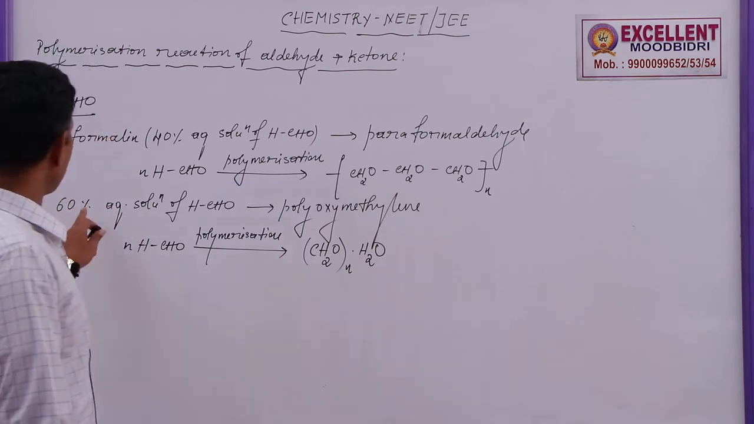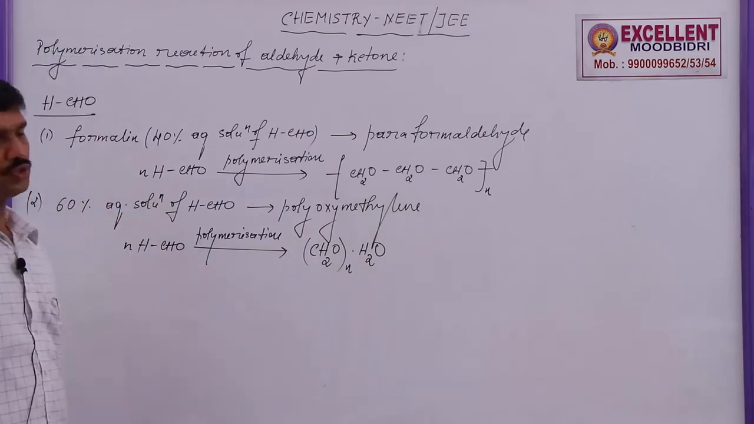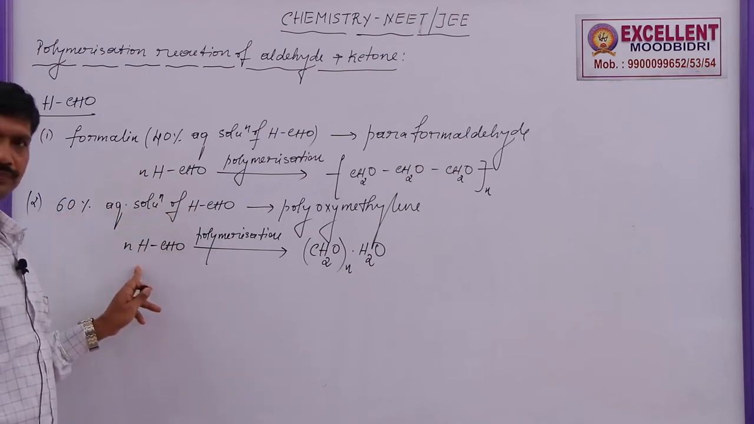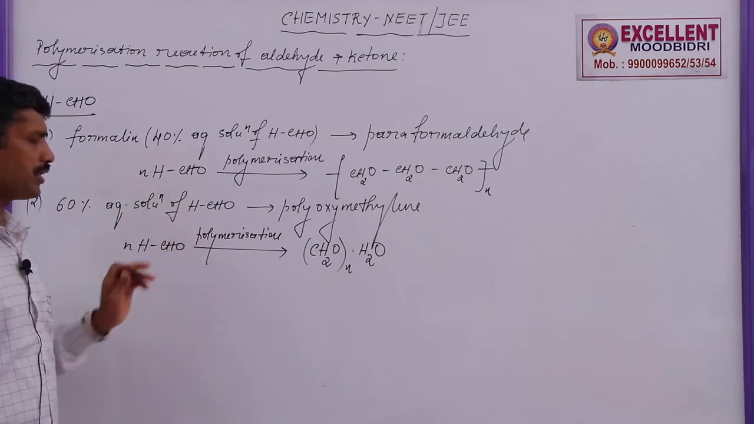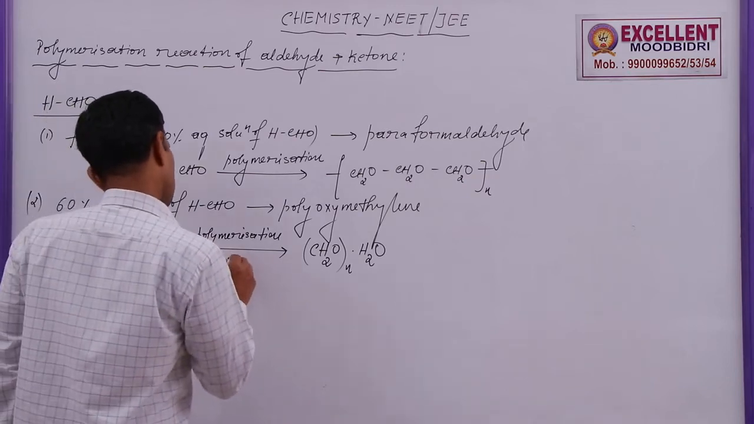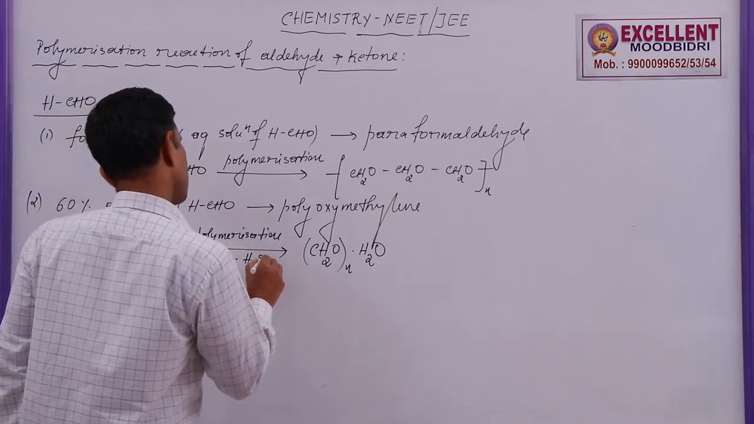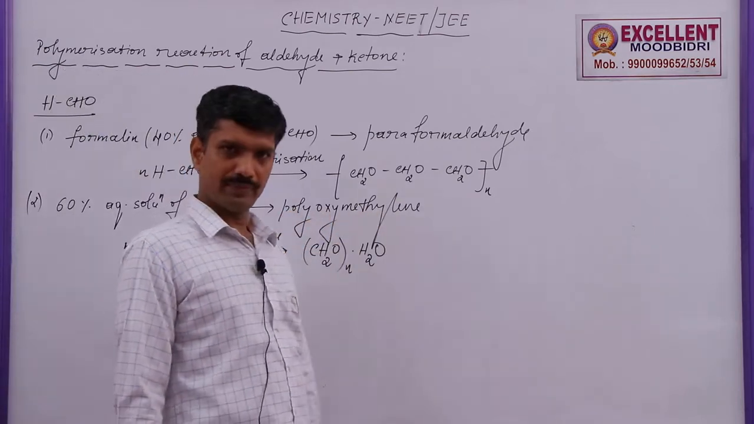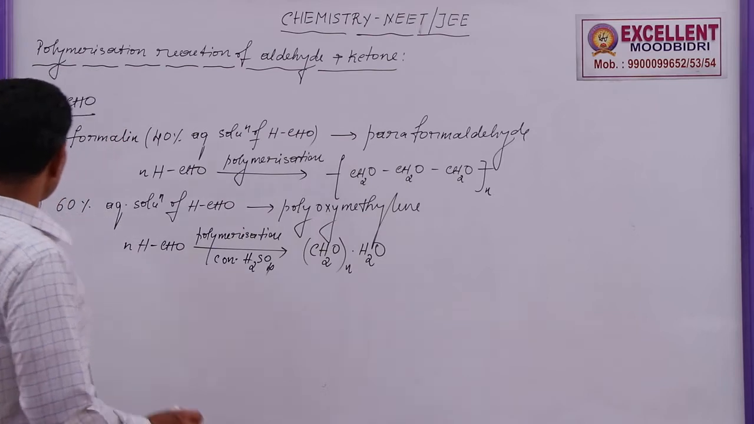So this is obtained from a 60% aqueous solution of formaldehyde treated with concentrated H2SO4, where a polymerization reaction takes place. The resulting polymer is called polyoxymethylene. So, the third concept.